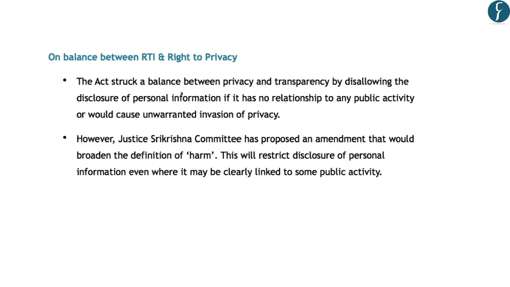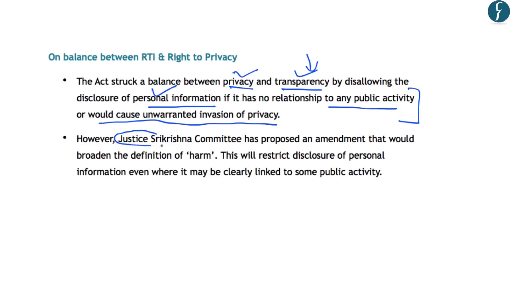Now presently the RTI Act provides for a balance between privacy and transparency. So it does so by disallowing the disclosure of personal information if it has no relation to any public activity or would cause unwarranted invasion of privacy. Now, in this regard, the Justice Sri Krishna Committee has proposed an amendment that would broaden or increase the definition of harm caused to a person. So, by this amendment, the disclosure of personal information will be further restricted.